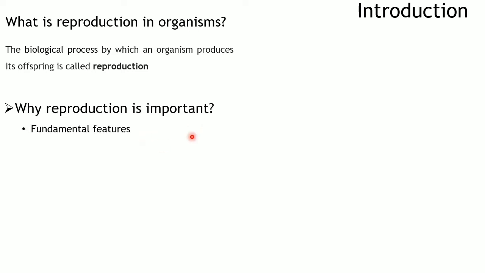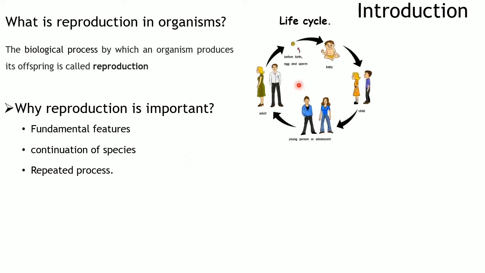So that is why it is also known as a fundamental feature in all organisms, and it helps in the continuation of the species. And it is also a repeated process. For example, take this human life cycle from germ cells. I believe you know what a germ cell is, right? One cell from the mother carries genetic information, and one cell from the father carries half of the genetic information. When they fuse together, they form a zygote which will contain 46 chromosomes.